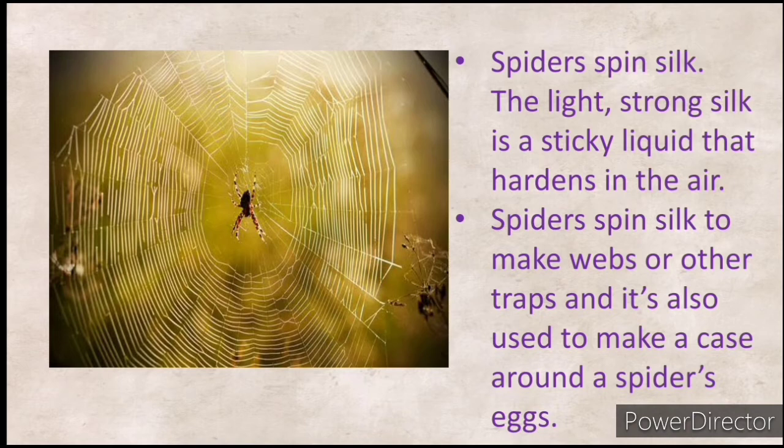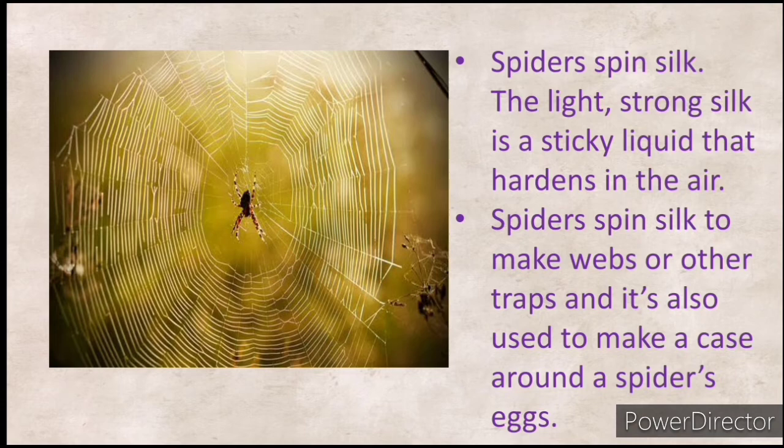They are thread-like. So they look like thread, they look like rope. But actually, they are not rope, they are not thread. They are silk that spiders spin to make webs. And they don't only make webs, they also make traps to catch their prey.